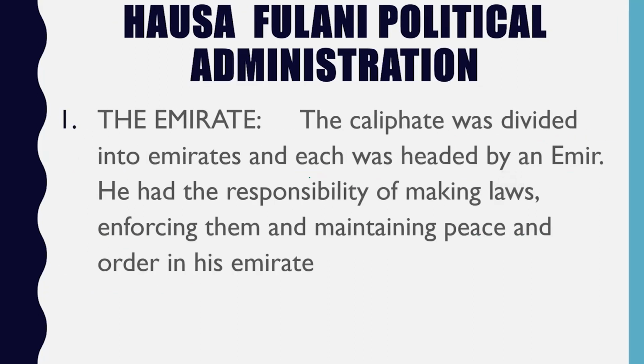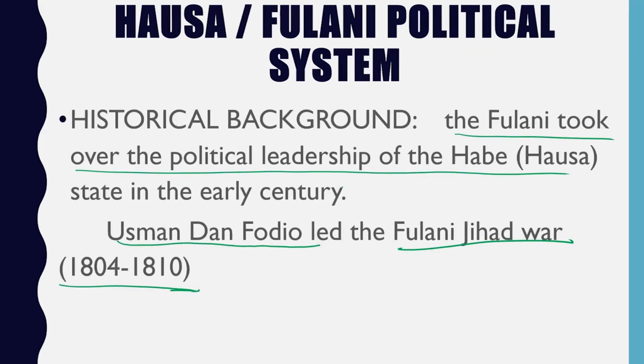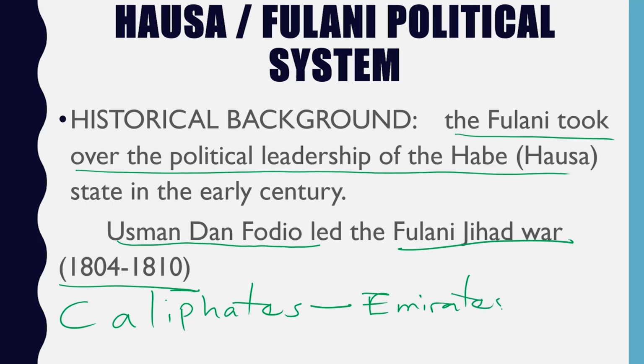Now let's look at the structure, the political administration of the Hausa Fulani kingdom. Before we proceed, it's worth mentioning that the Hausa Fulani kingdom is known to stand with one caliphate. From the caliphate, we have what they call the emirates, and from the emirates we also have the districts. This is the hierarchy of the kingdom.